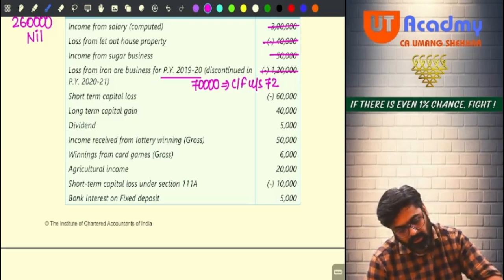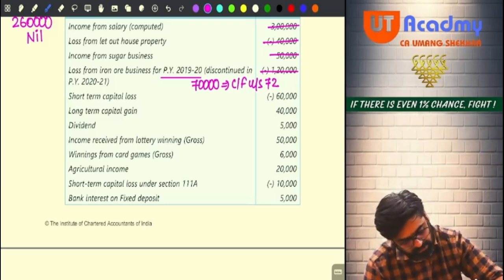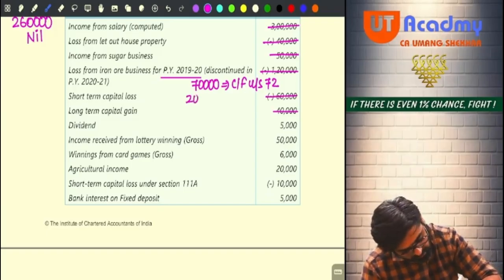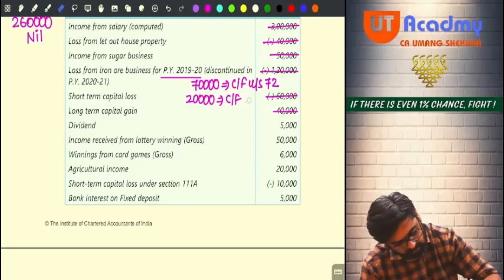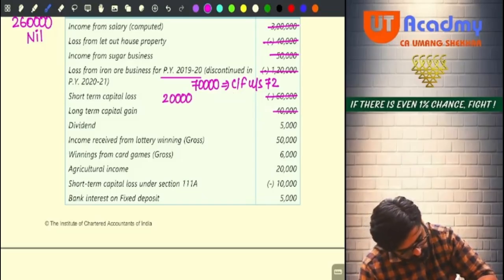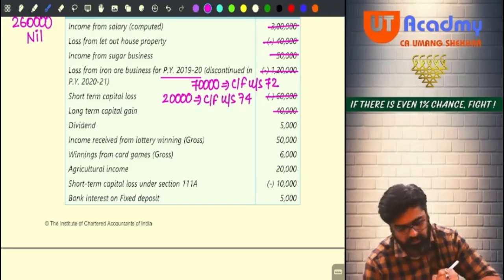Now short-term capital loss can be adjusted against long-term capital gains. Yes, entire long-term gain will go away, and still you will have 20,000 of short-term capital loss remaining. Now that will be carried forward as per section 74. That you can carry forward as per section 74. So this 20,000 of capital loss which could not be adjusted in this year, short-term capital loss, will be carried forward under section 74. Why did you carry forward, sir?